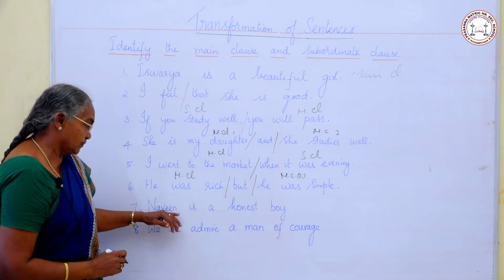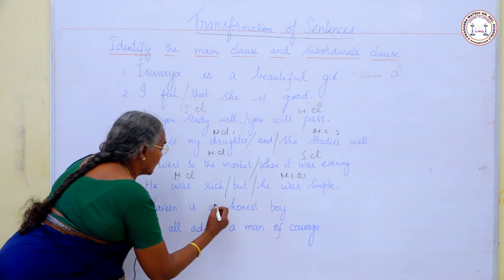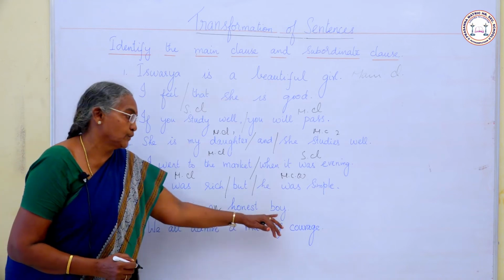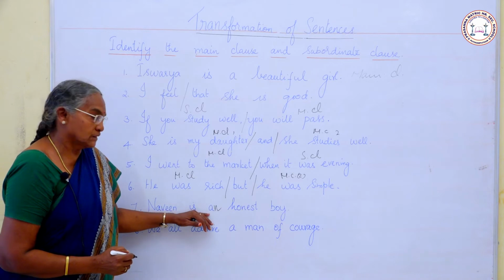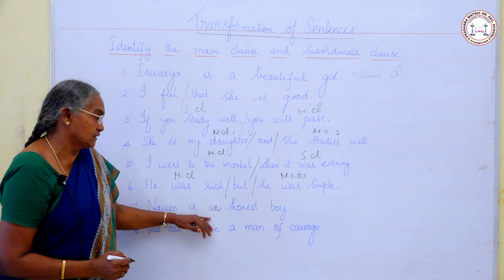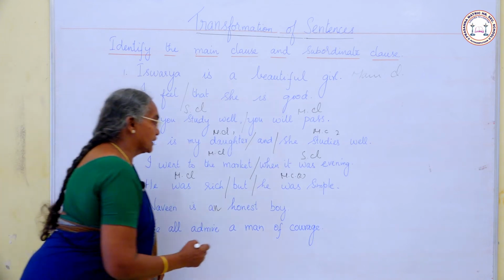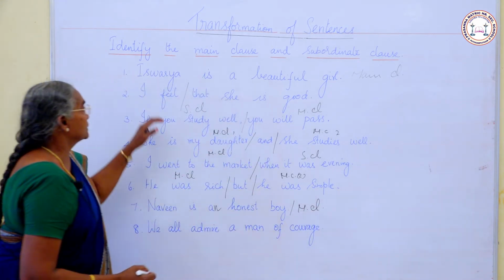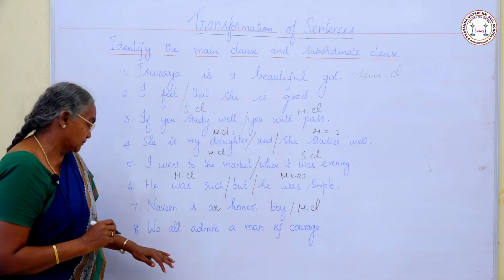Next sentence, Naveen is an honest boy. Here, Naveen is the subject, is is the verb, and honest boy completes the sense. It has a verb and subject. There is only one main clause here. In the first sentence and in this sentence, you see only one main clause.